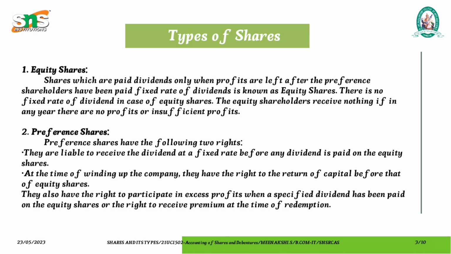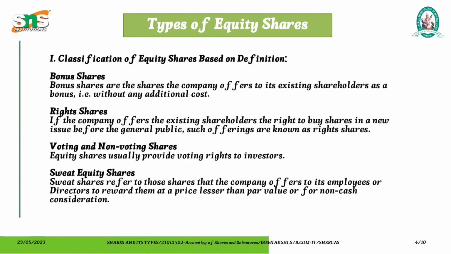So these preference shareholders will get two preferences. The first one is they will get dividend at a fixed rate, and at the time of liquidation of the company they will get back their capital before the equity shareholders.